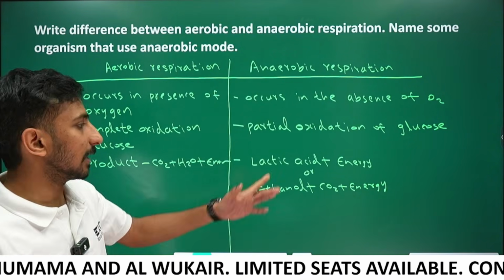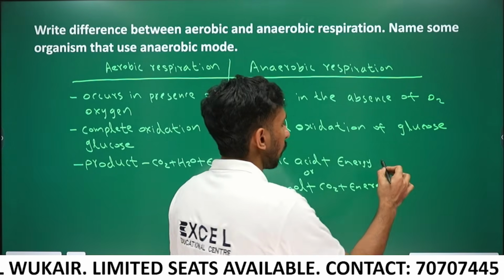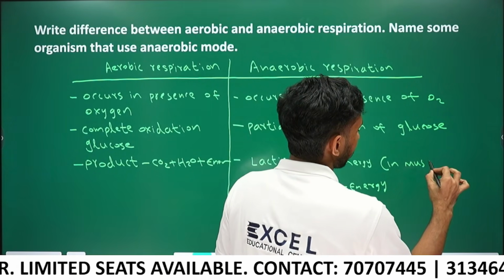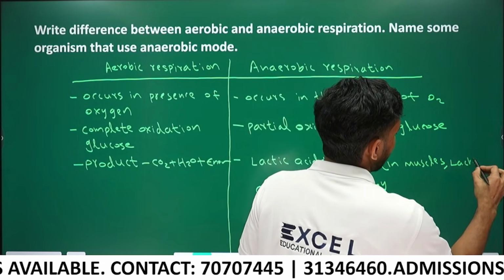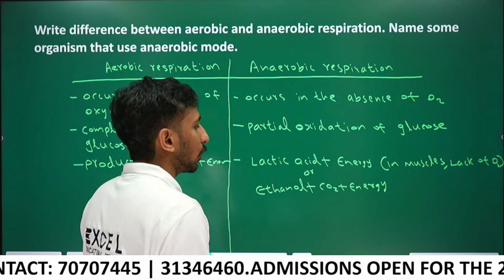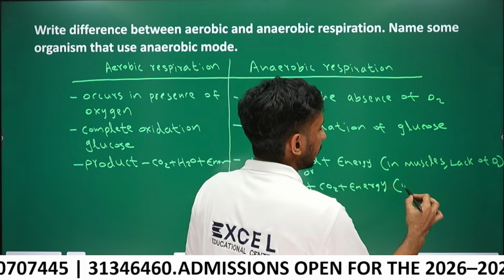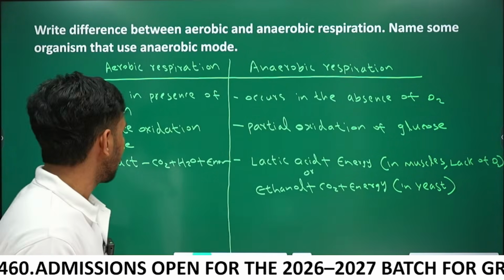You know that lactic acid is formed in muscles when there is lack of oxygen, and ethanol plus CO2 plus energy is formed in yeast, right?